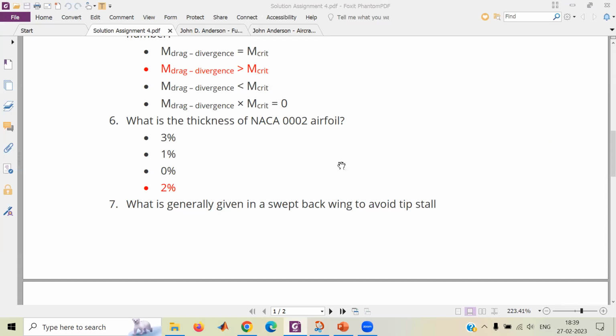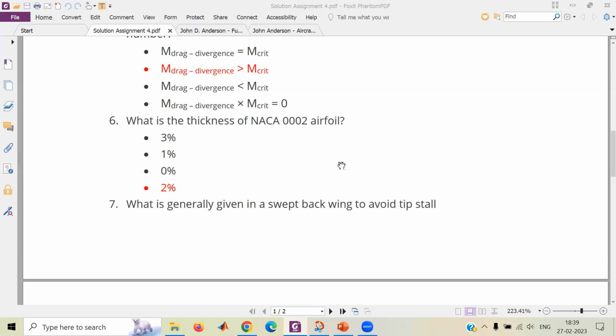Now you have used the term 4-digit airfoil. I hope that everybody is understanding 4-digit airfoil. If they don't understand, Ripinda, would you like to explain what all four numbers mean? Yes, sir. Sir, the first digit tells the maximum camber.